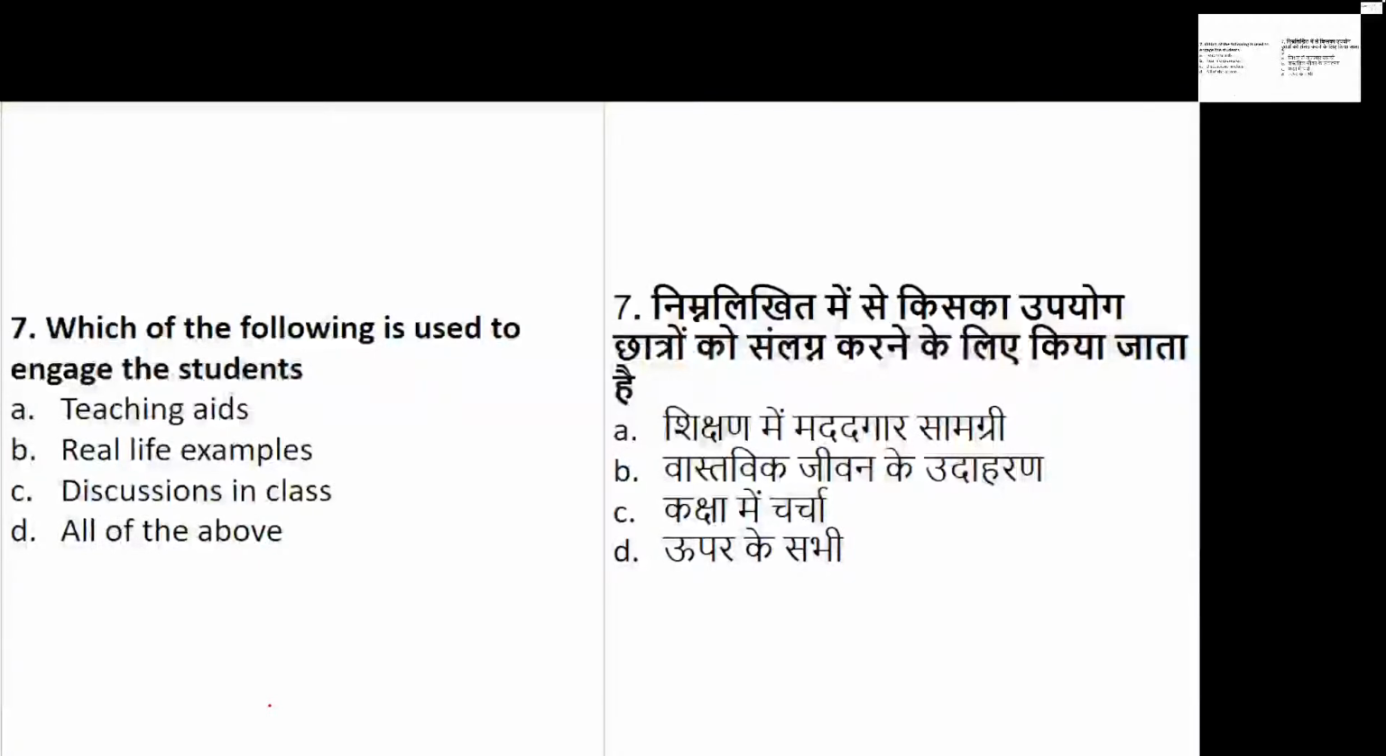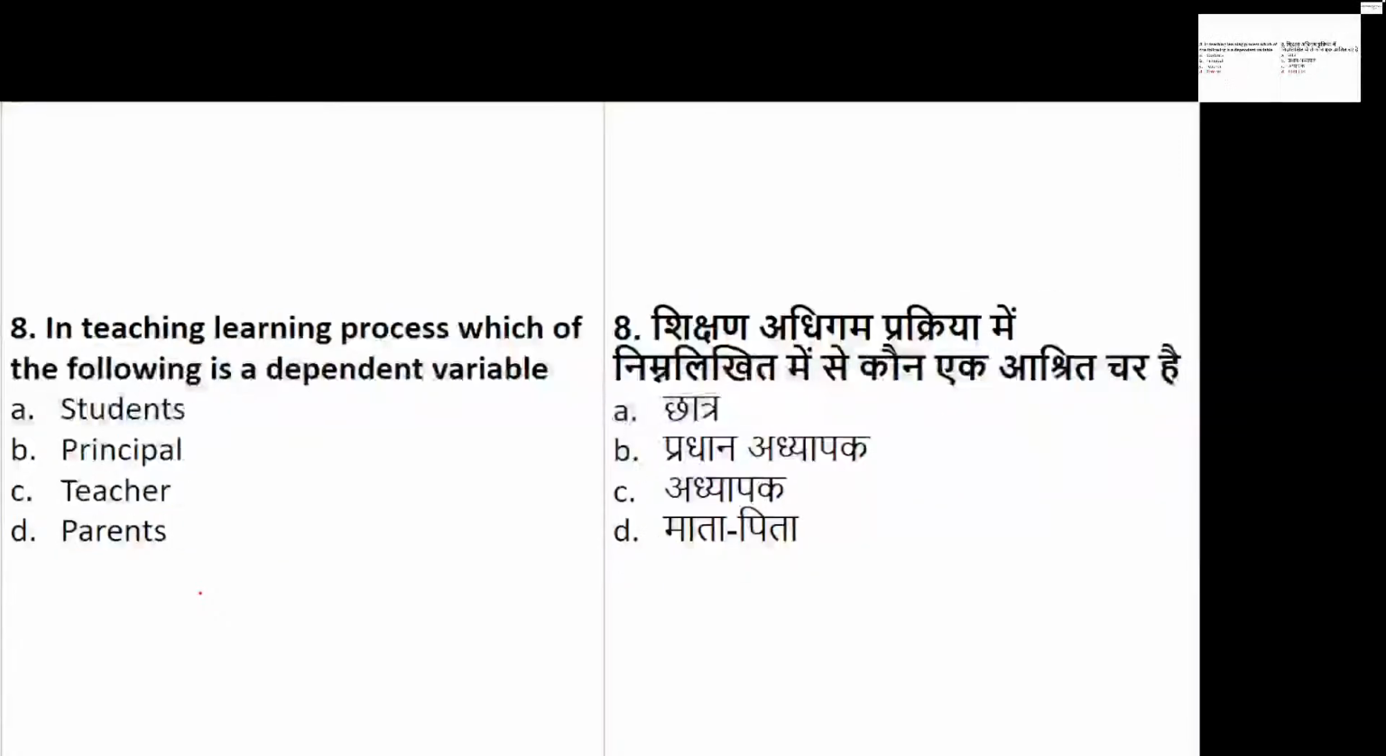So when we talk about engagement, it indicates yes, all of the above. You have to engage the students with the help of teaching aids, with the help of real life examples, with the help of discussions in the class. You have to engage the students, all the above. So definitely the answer is all the above. Okay, let's come to question number 8.